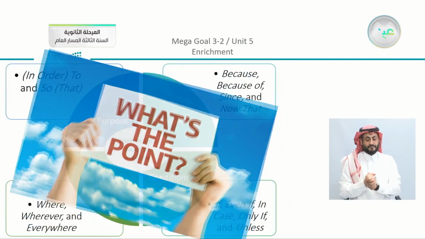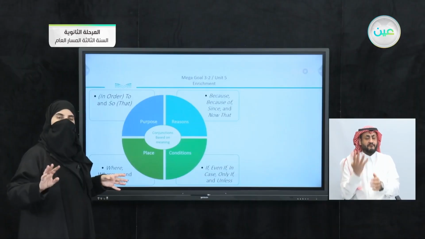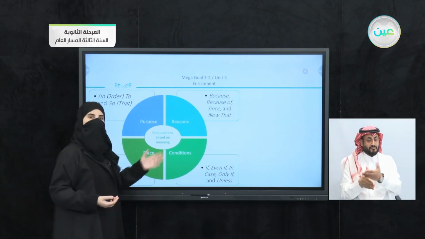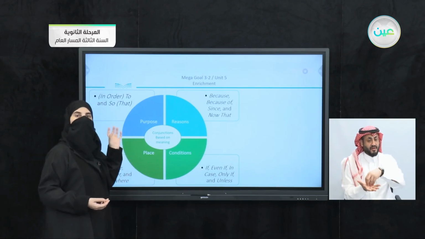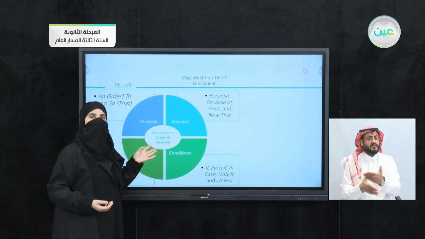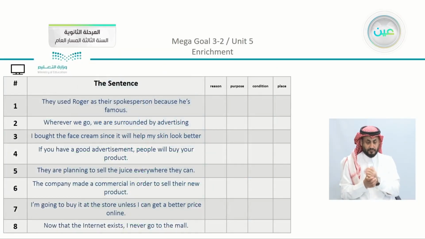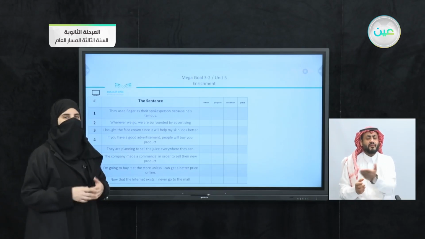So what's the point? Now you can see that we divided the types into 4 types. In our sentence we can mean the reason or condition. We can also refer to a place or the purpose. Now you can see in the table that we have the reason, the purpose, the condition, and the place. Now we're going to decide together what is meant or what is used in the sentence.